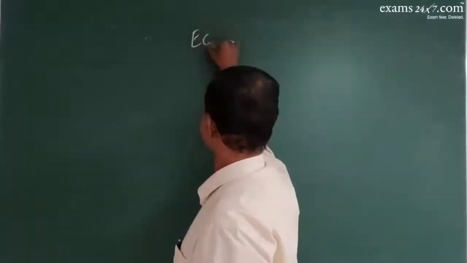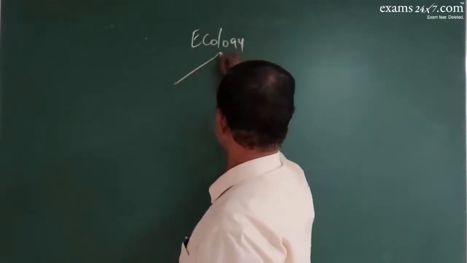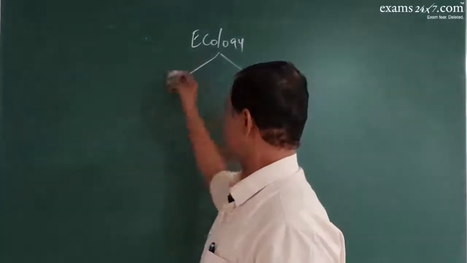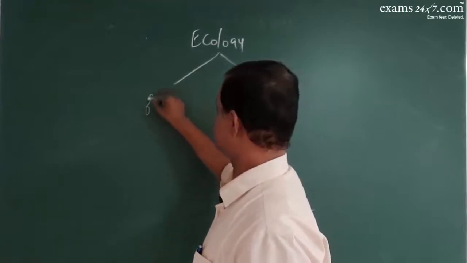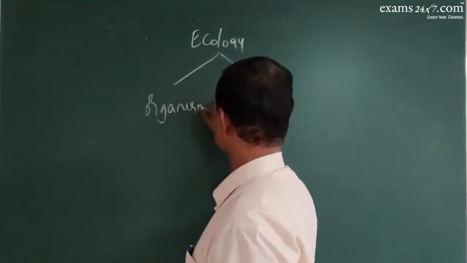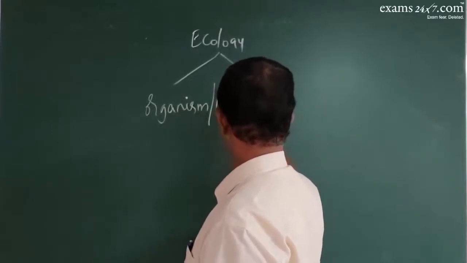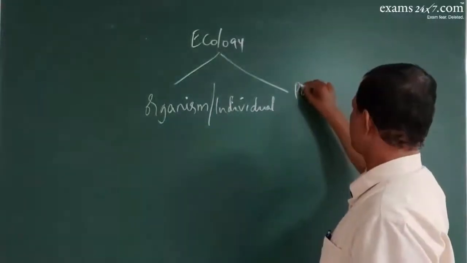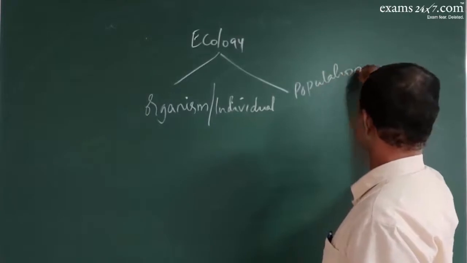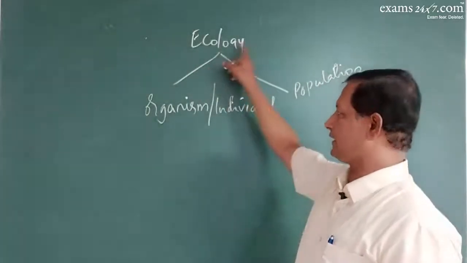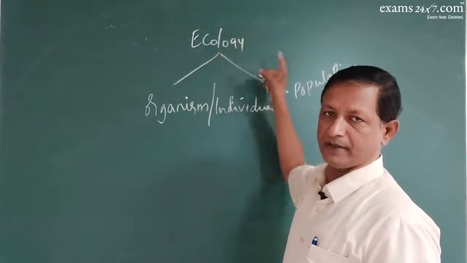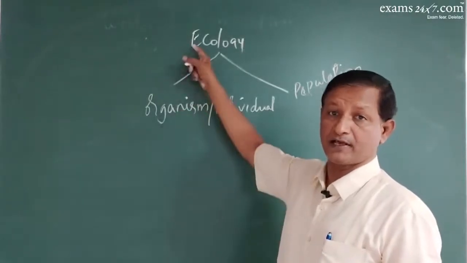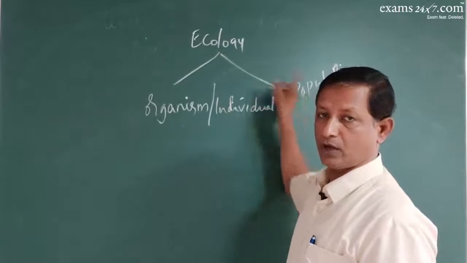Ecology can be studied under 2 different headings. You can still have more. 1, ecology can be studied at the organism level or individual level, or it can be studied at the population level, group level. Influence of environment on organism, influence of environment on a population. The response of an individual to the environment, response of a population as a whole to the environment.